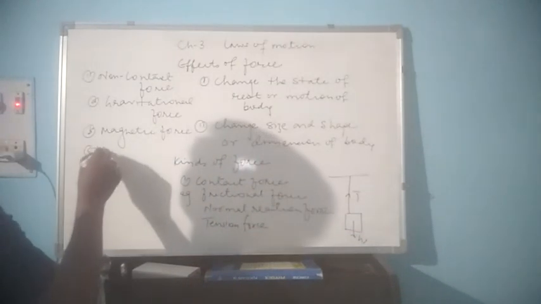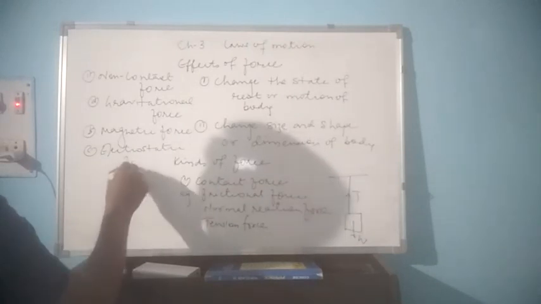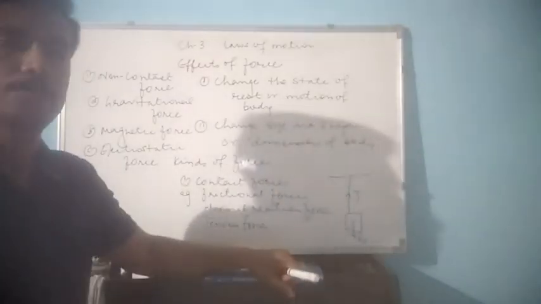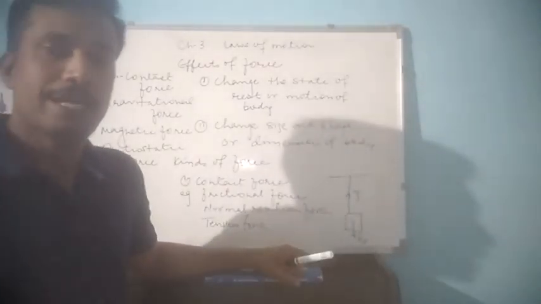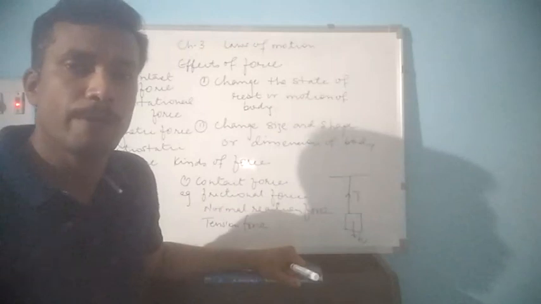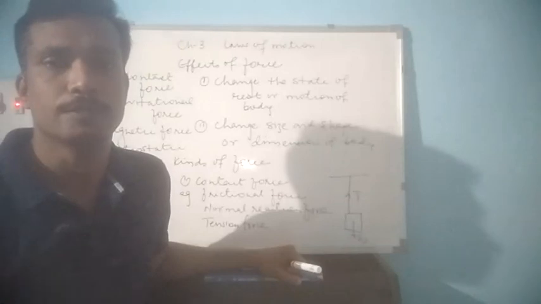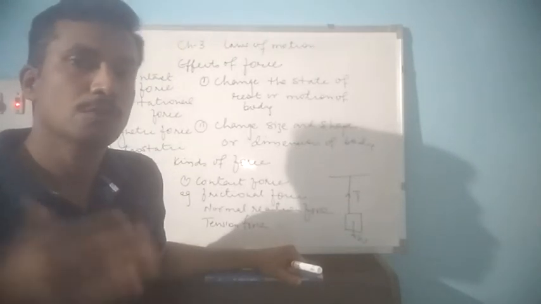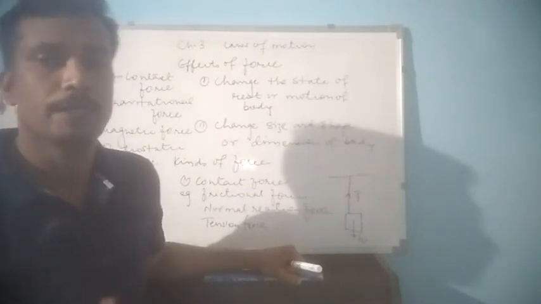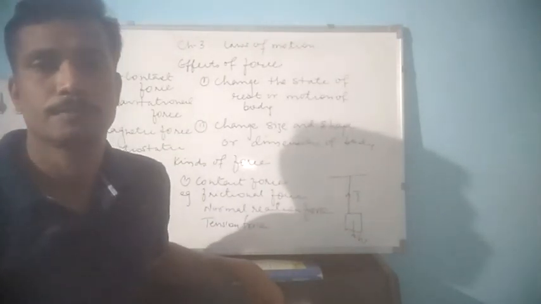Then electrostatic force. When a scale or ruler rubbed against the hair is brought near small pieces of paper, it is noticed that the small pieces of paper are attracted towards the ruler. So here also the two are not in contact with each other, but still the force comes into play, and that force is the electrostatic force, another example of non-contact force.